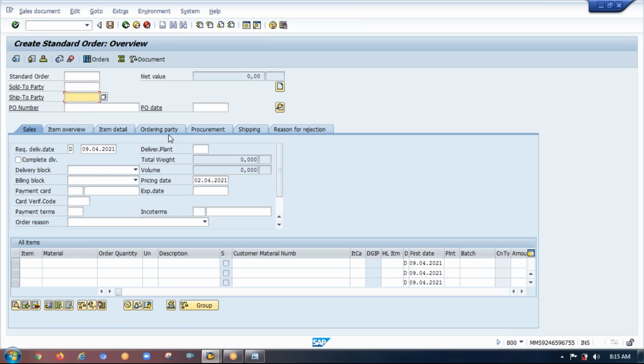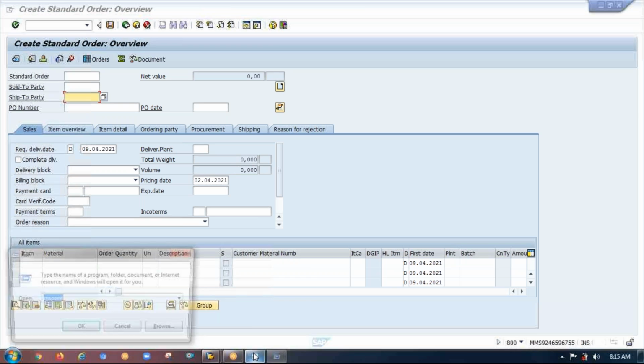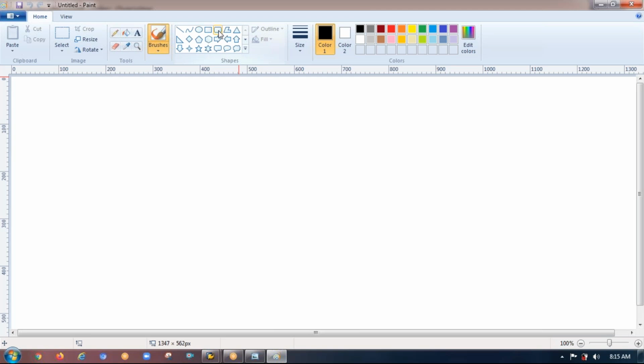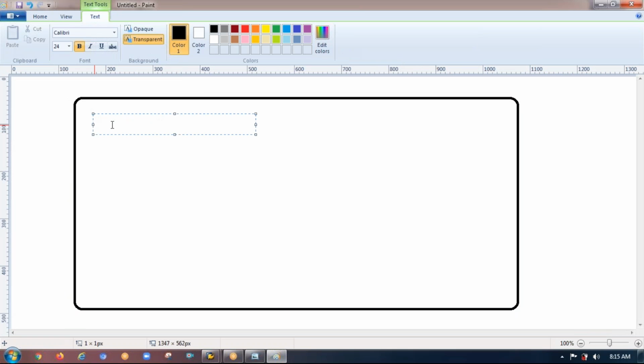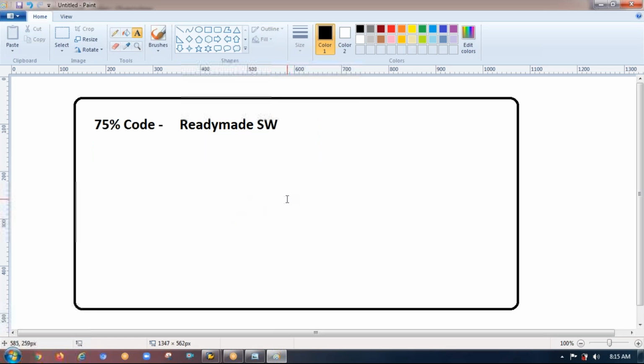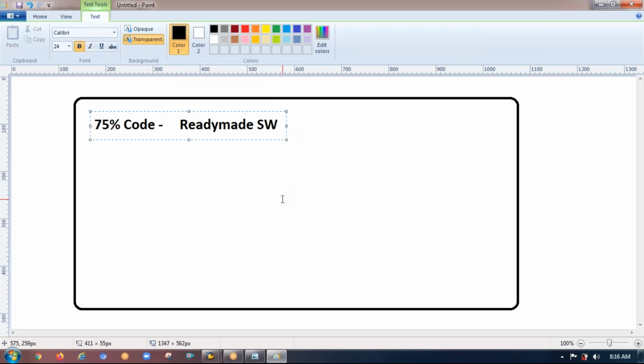Okay, sir. Then the majority of the applications are already provided by SAP. Meaning, I am telling you today, maybe I discussed this point in the previous demos, but still, 75% of the code is already there in SAP. It's a ready-made software. We need to focus on the remaining 25% based on my client needs.